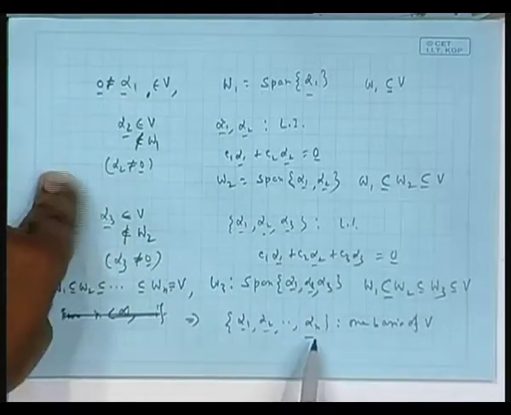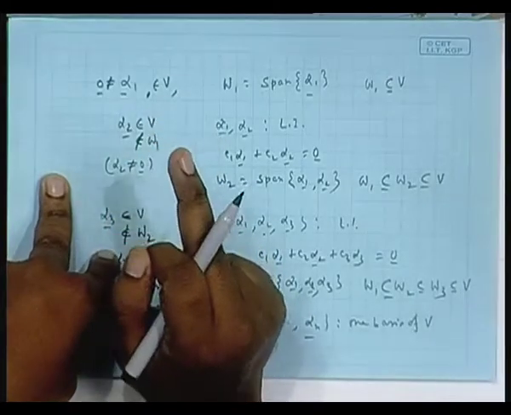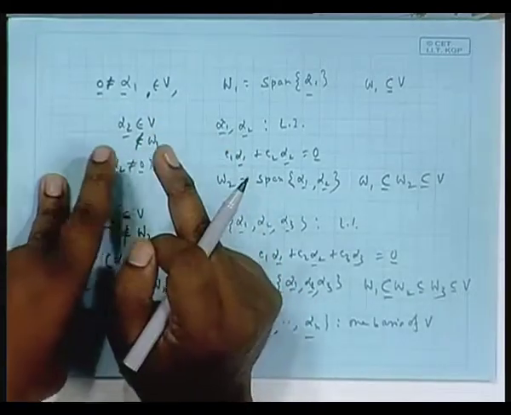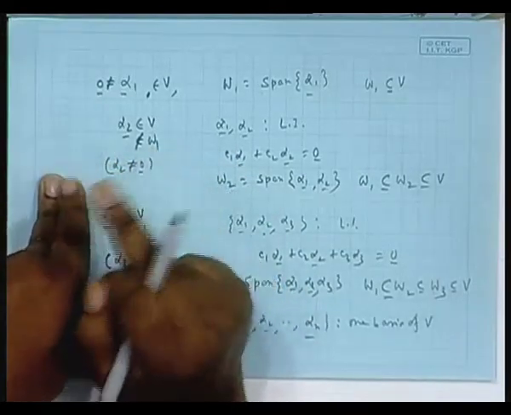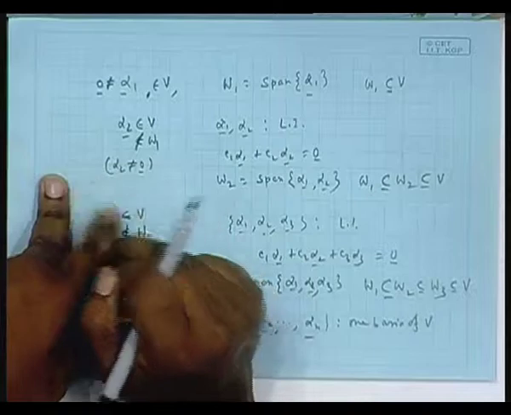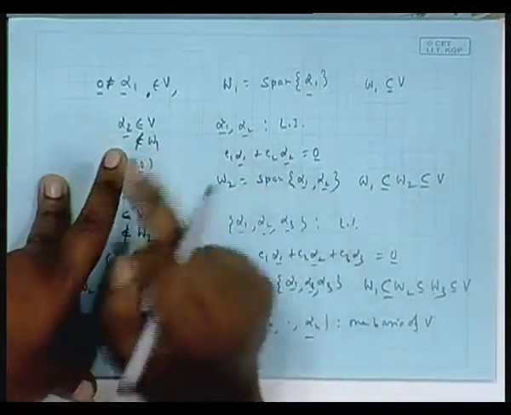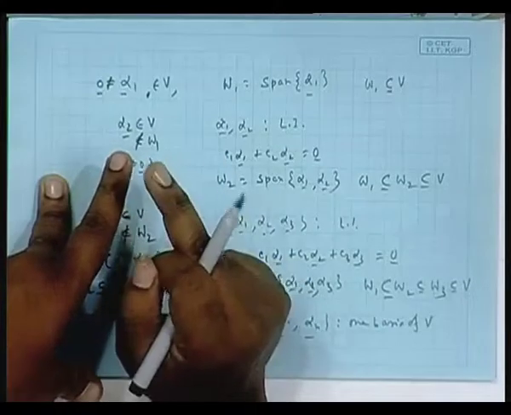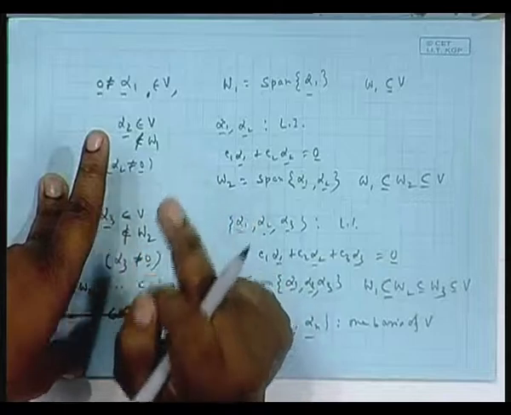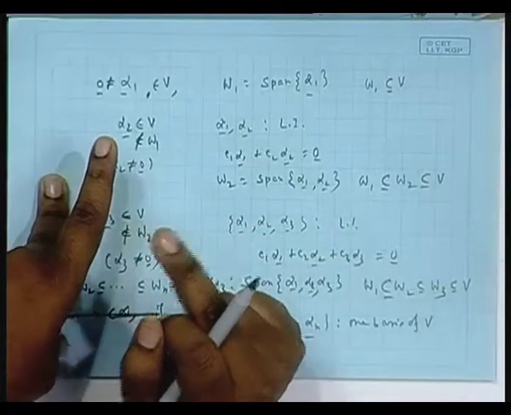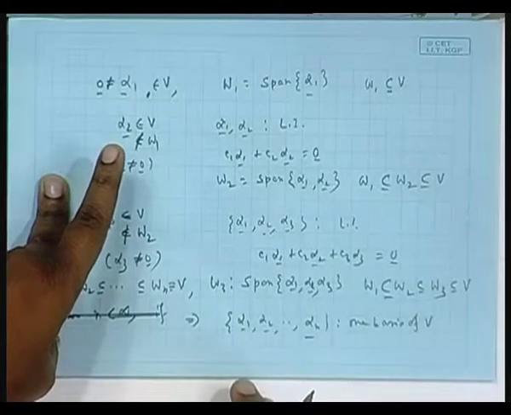The number n, however, is fixed. What it means is you could start with another element beta 1, not 0, consider its span W 1 prime, go outside that but inside V, take another vector beta 2, with beta 1, beta 2 linearly independent, take its span called W 2 prime, and this way you go. So, you get another sequence of vector spaces, but the total number will be the same, the total number is n, and that n is called dimension. Dimension does not depend on the choice of the basis, we will prove it.